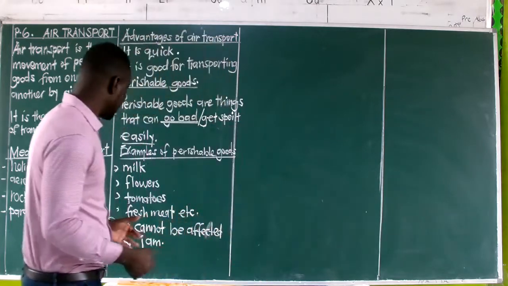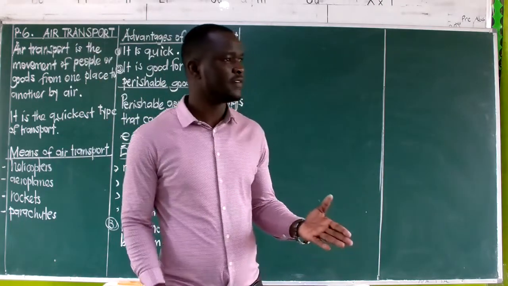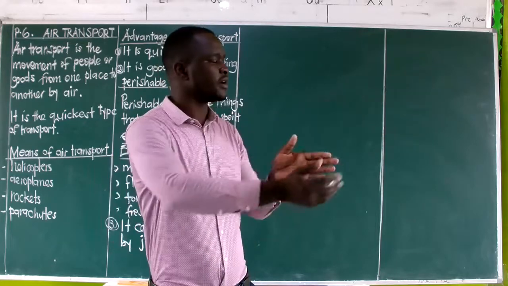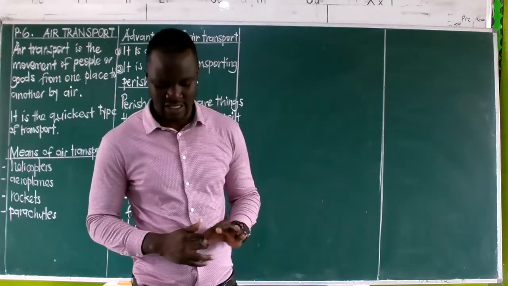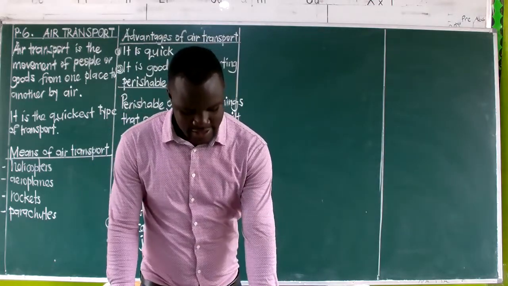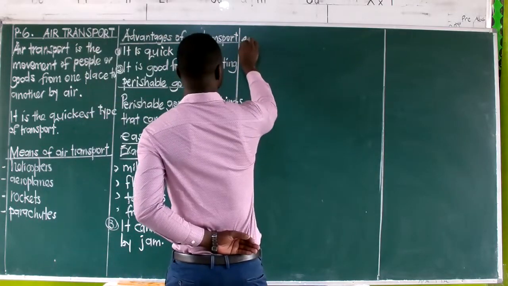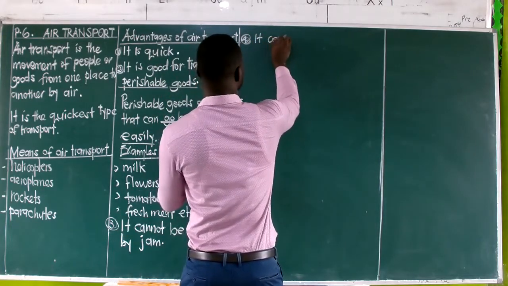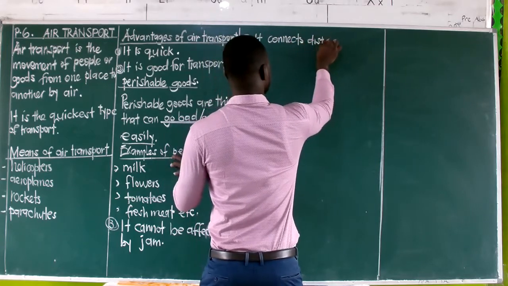So that becomes another advantage. And also, it cannot be affected by physical features. Like for us, when we are using road transport, a road was to go, then there is a mountain, so you find the road is twisted and it takes another direction. So such hindrances are always there on roads. Then the other one says this type of transport connects distant places. That is now the fourth advantage. It connects distant places.